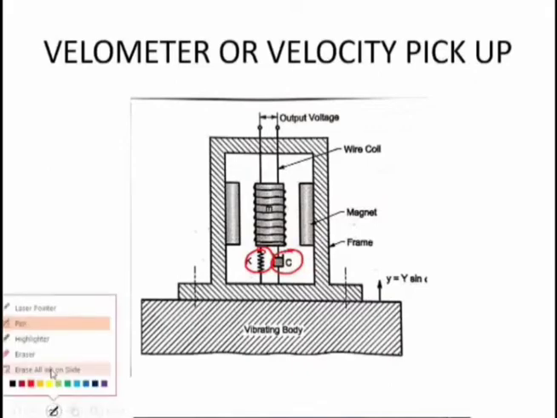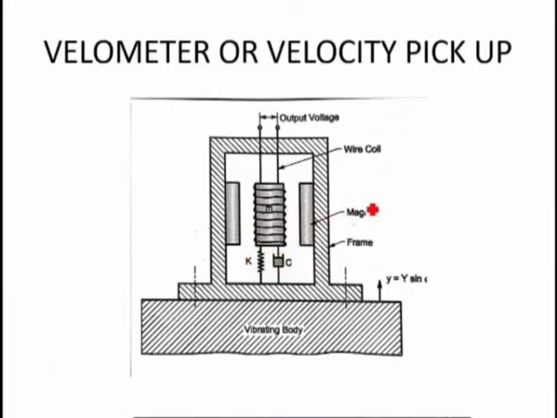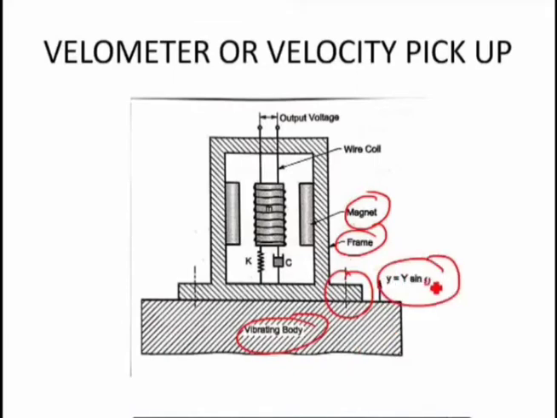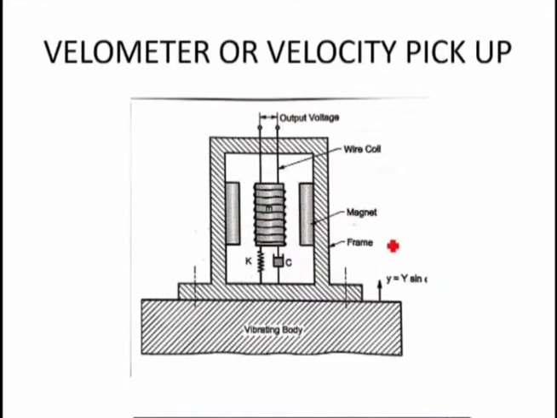Is it clear? Now there is one more extra element called a magnet. This magnet is fixed to the frame. This frame is fastened to the vibrating body. So this frame will vibrate along with the vibrating body, and this vibrating body is given a base excitation, that is y sine omega t. So this is again a seismometer, but here we are changing the transducer. Instead of a displacement transducer, that is a strain sensing transducer, we are using the concept of a magnet and a wire coil.